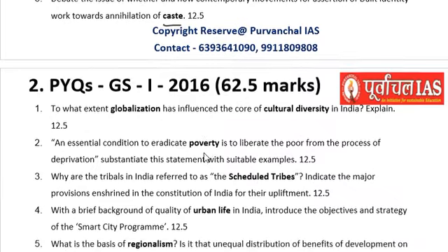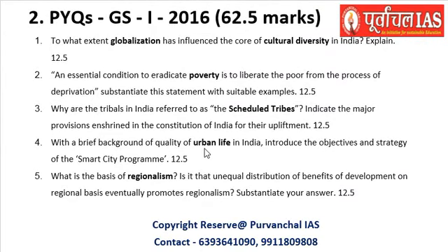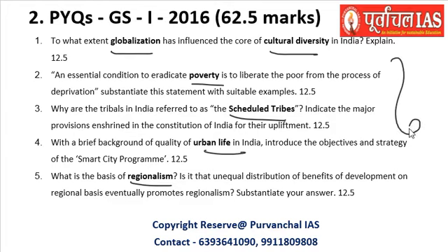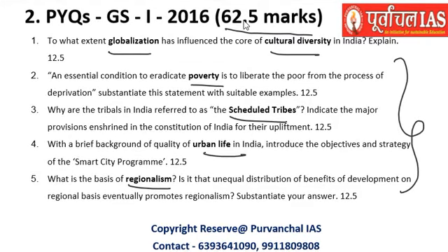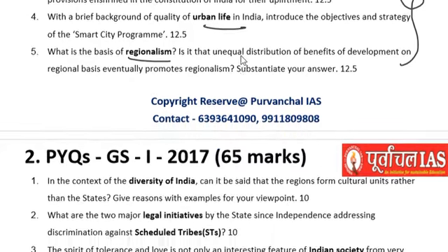Now let's move to the 2016 paper, if 2015 itself was not enough. The questions were related to globalization, cultural diversity, poverty, scheduled tribes, urban life, regionalism. These are the topics which directly appear in the question paper, and they are directly from the syllabus itself. You can see around 62.5 marks, and 5 questions have been asked from the society topic in the GS1 paper of 2016. Now let's move on to 2017 and see what has happened in that paper.